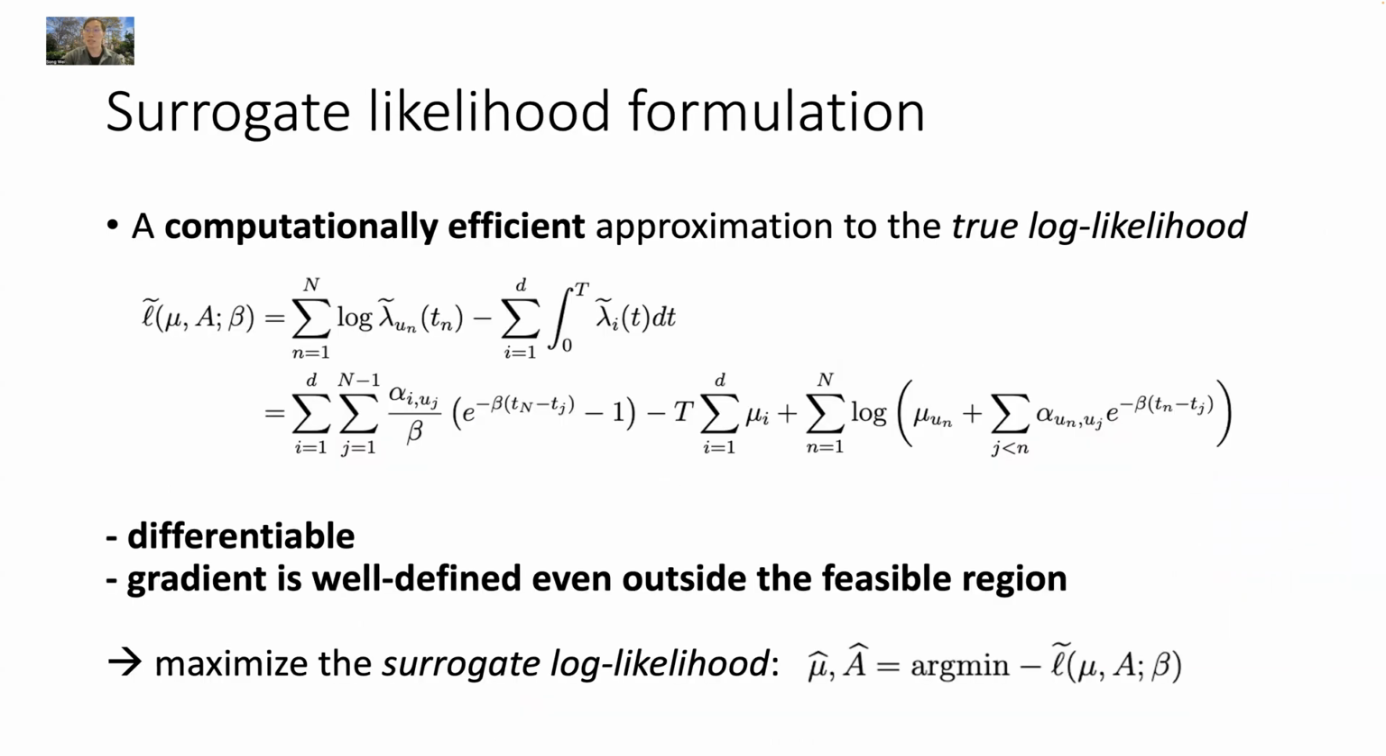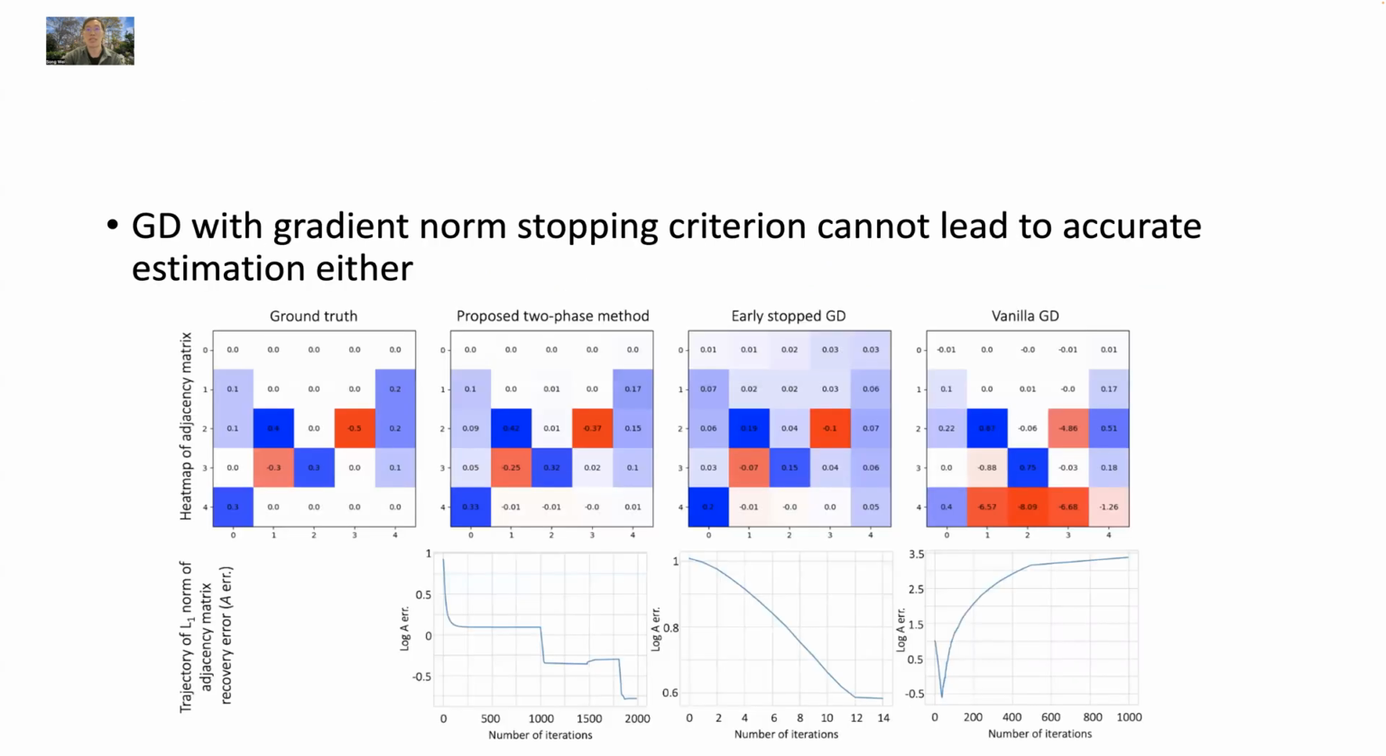To fix this issue, we propose a surrogate likelihood formulation, which is the log likelihood for the intensity without the rate-limiting function. As an approximation to the true likelihood, it is computationally efficient since it does not require calculation of the restart times. Moreover, it is easily differentiable and the gradient is well defined even outside the feasible region, suggesting that we can use a matrix Frobenius norm as the stopping criterion for gradient descent.